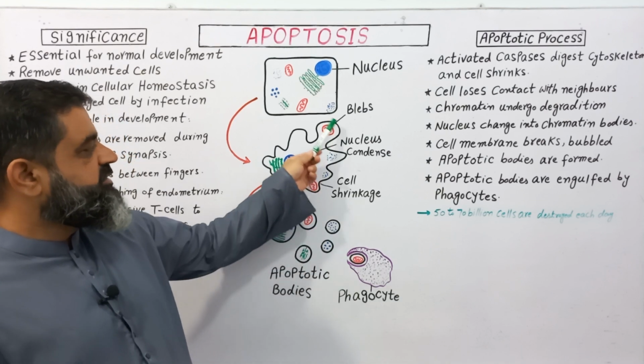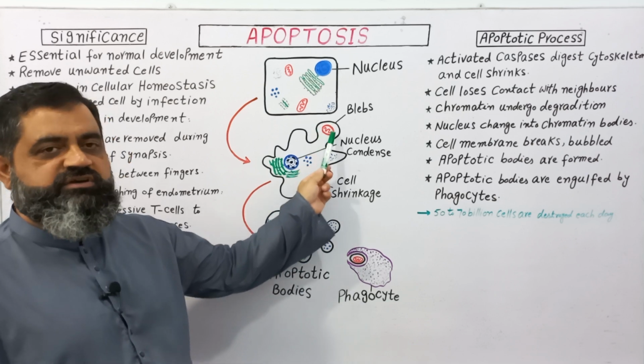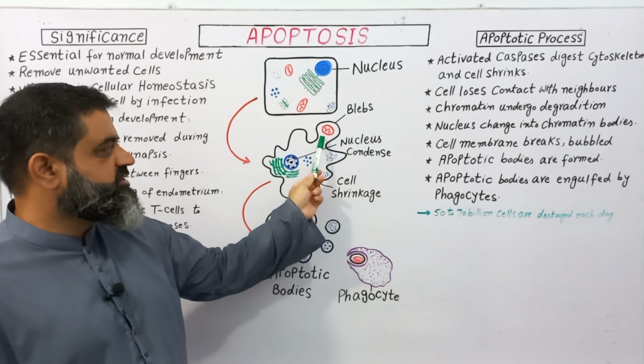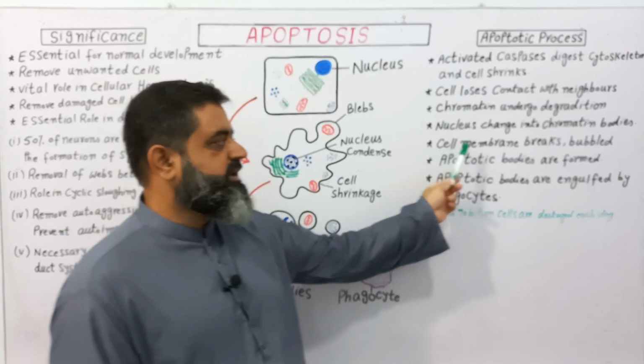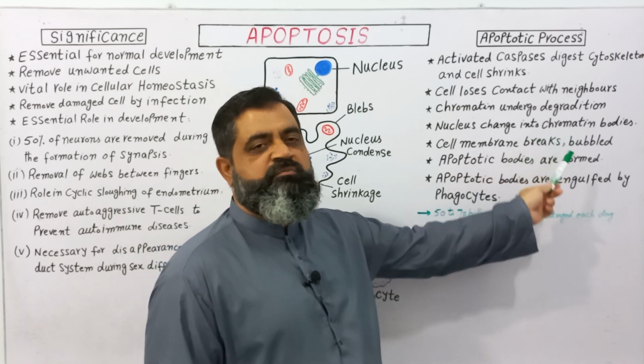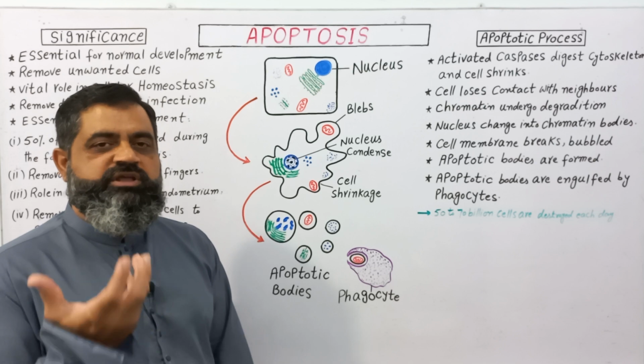At the same time, the cell membrane also breaks, and the cell membrane forms bubbles on its surface which are known as blebs. As you can see right over here, different types of bubbles are formed. So the cell membrane breaks and bubbles are formed on the surface of the cell membrane containing different organelles or material of the cell.